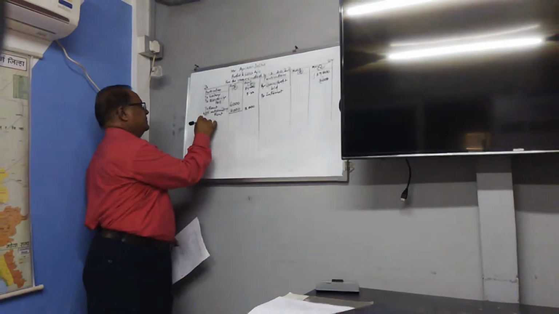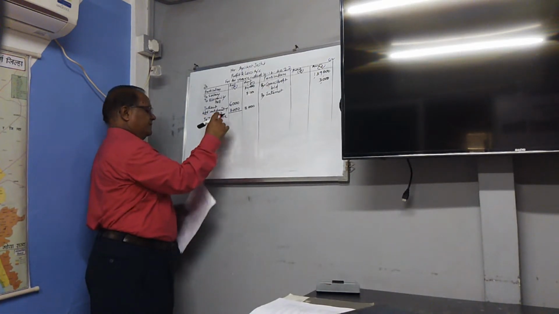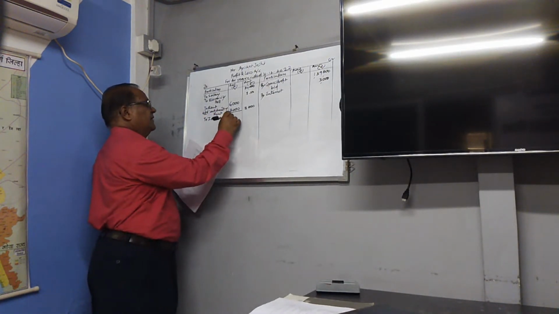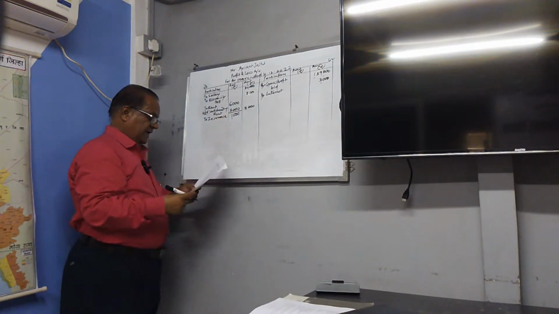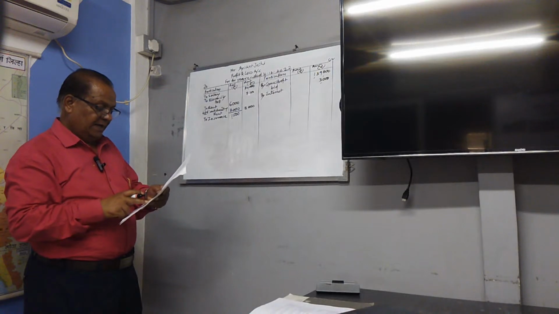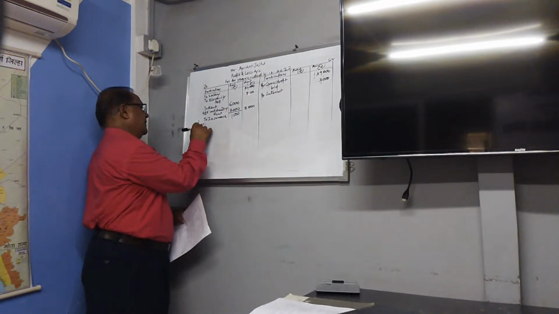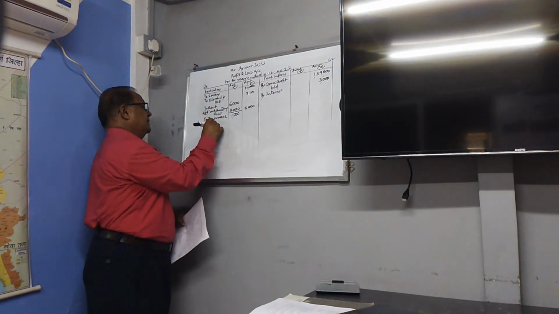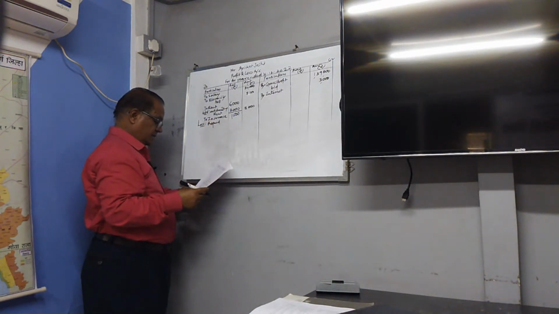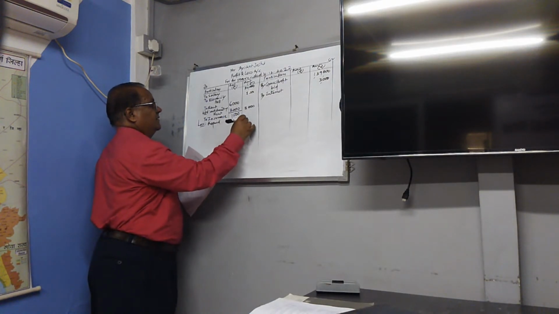Insurance expenses, all the indirect, 1,500. And there is an adjustment, 500 paid for the next year. Less prepaid 500, 1,000.